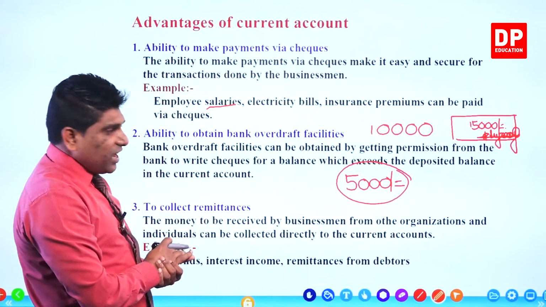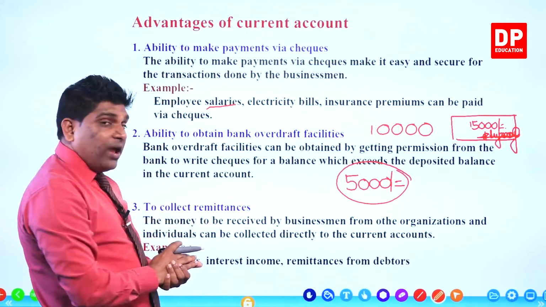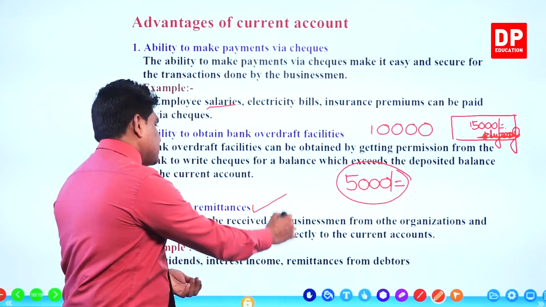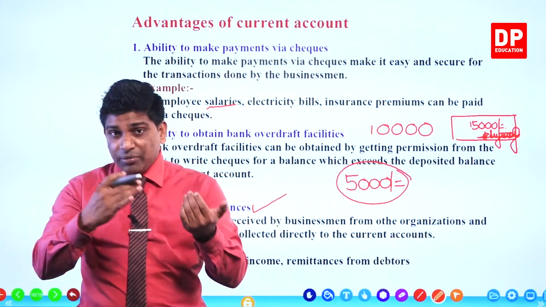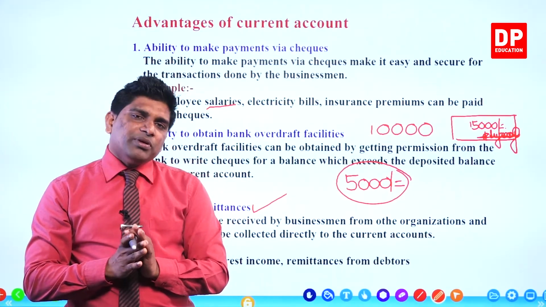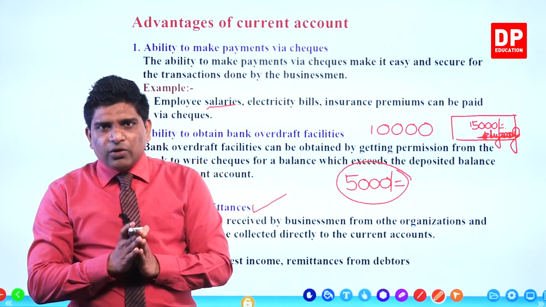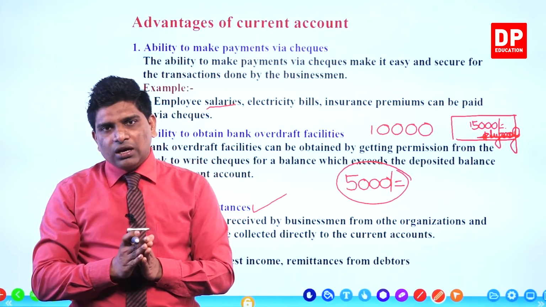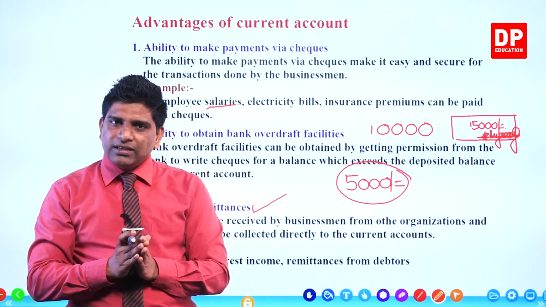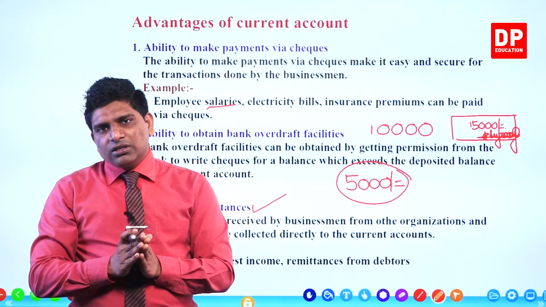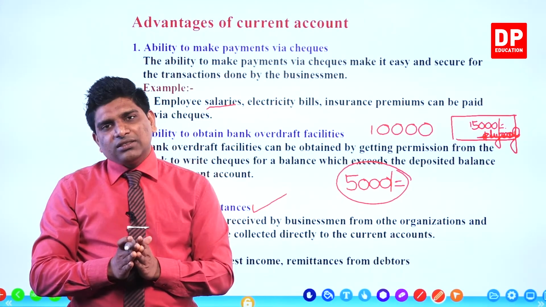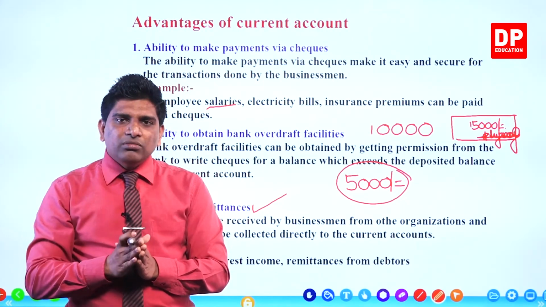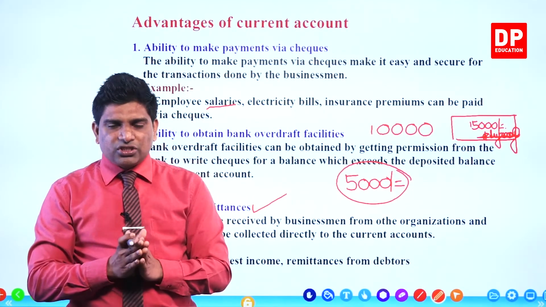Now you know the advantages of having a current account: ability to make payments through checks, ability to obtain bank overdraft facilities, and to collect remittances. What do you mean by that? Remittances is this. Remember, you have rented out your building to someone who should pay 50,000 monthly to your account. Or you invested your money in the share market, which will pay your income against the invested money.